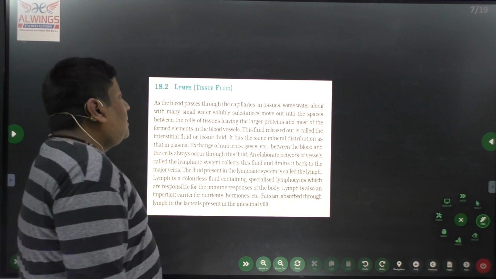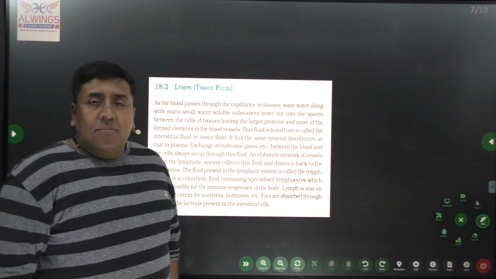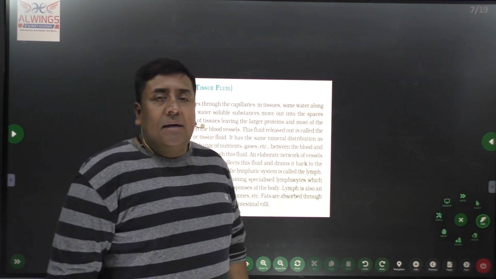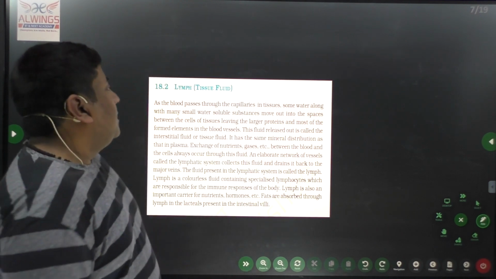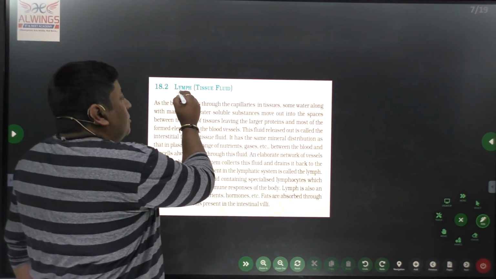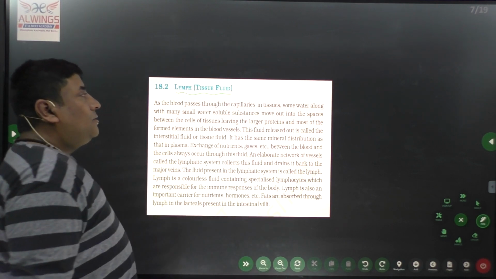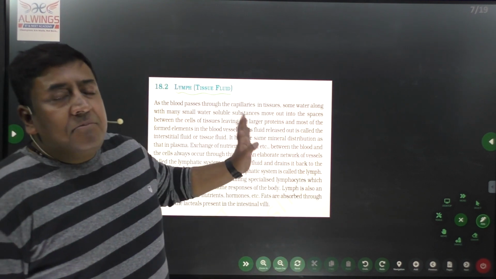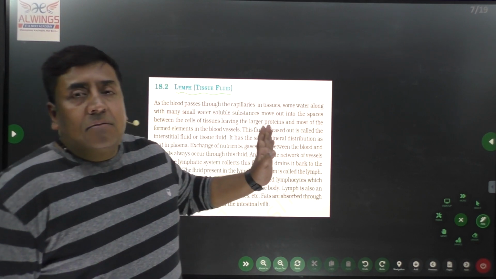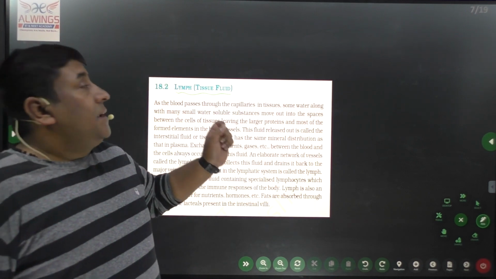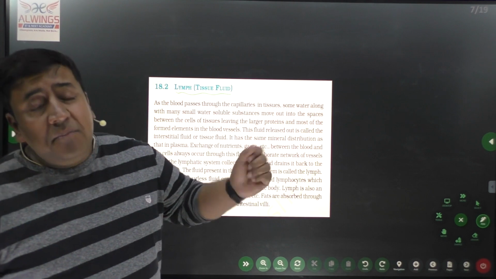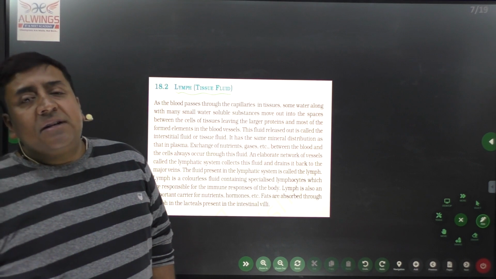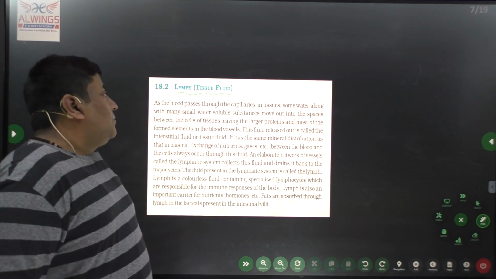Now we are going to see what NCERT is saying about lymph. Here lymph is called tissue fluid. Tissue fluid, as we discussed in the last class, forms the major part of the body fluid, around 90% of it, and the remaining 8 to 10% is blood. So it is our tissue fluid.